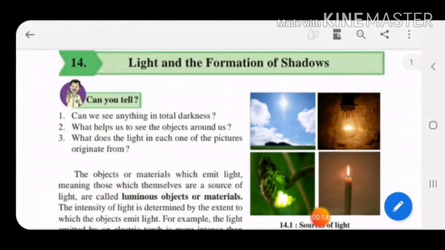First question, can we see anything in total darkness? Children, if there is total darkness in the room where you are entering, if there is complete darkness, are you able to see anything in that room? No. So the answer is no.